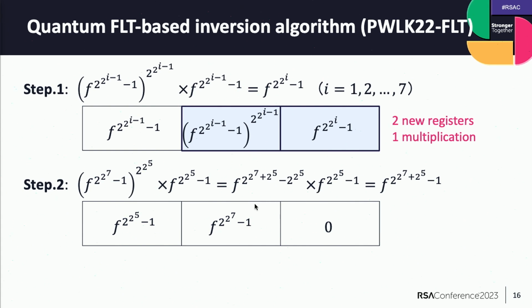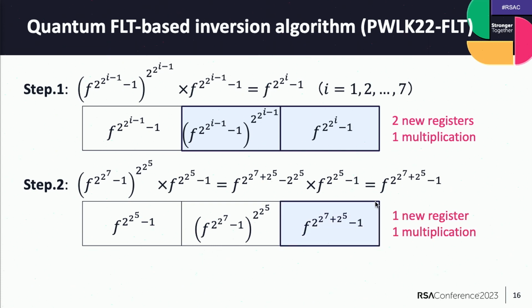And at step 2, we apply squaring repeatedly to 2 to the 7 and get this, and apply multiplication, we get this. Then we need this register and one multiplication. In total, we require 16 new registers and 9 multiplications.